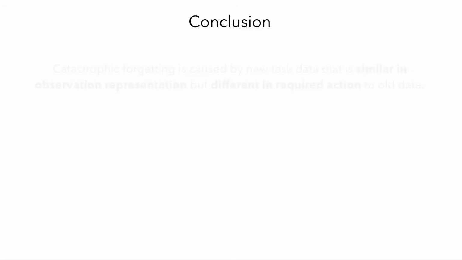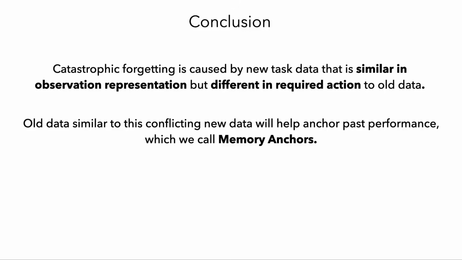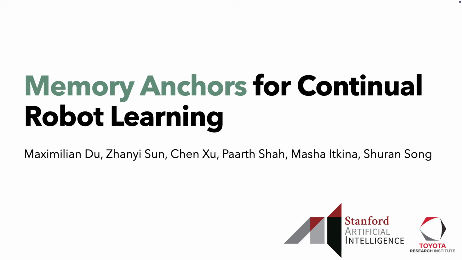In conclusion, catastrophic forgetting is caused by new task data that is similar in observation representation but different in required action. Old data similar to this conflicting new data will help anchor past performance, which we call memory anchors. By finding these memory anchors, we can make conflicting tasks easier to learn in sequence. For more details and other experiments not discussed here, please refer to our paper.